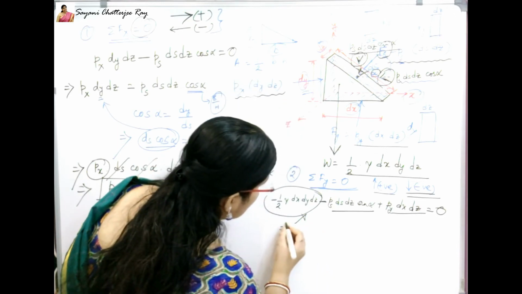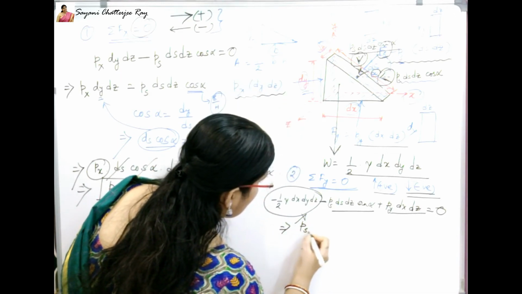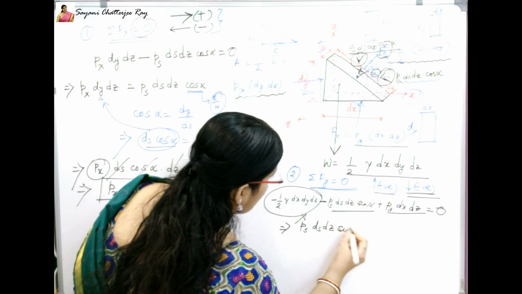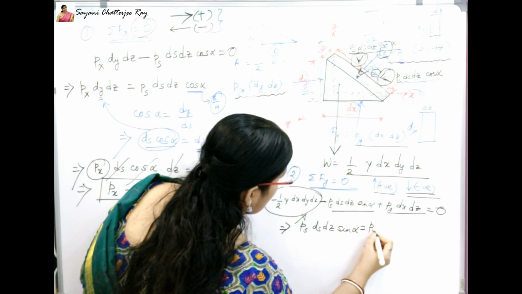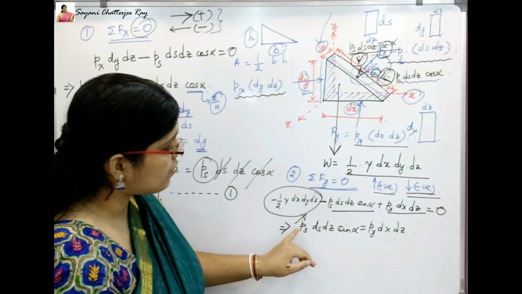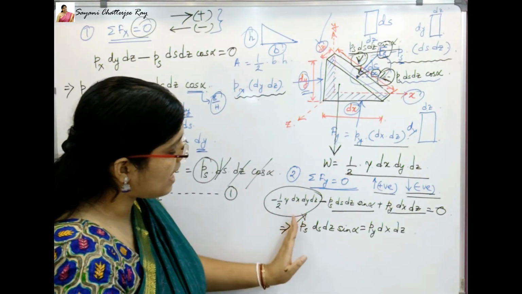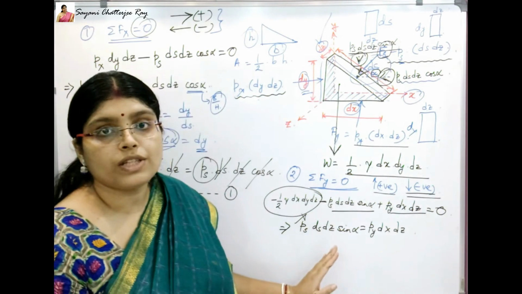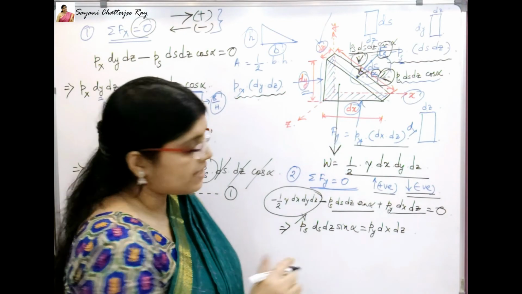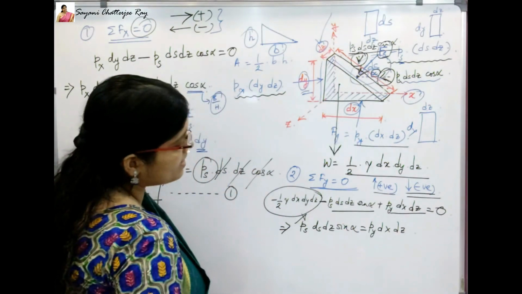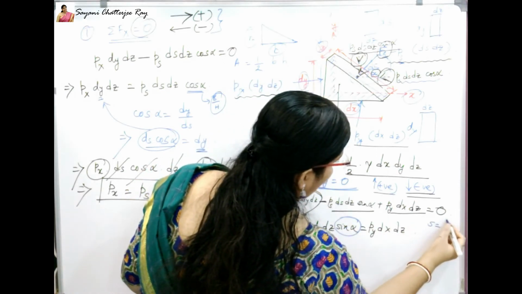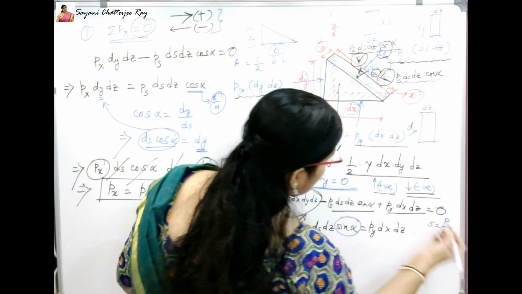So I will rewrite this equation as Ps ds dz sine alpha equals Py dx dz. I hope you have understood why I have ignored this minus sign: because I have put it on the right side of the equation, it has automatically become positive. Now please note that the sine alpha term is here. Sine equals perpendicular by hypotenuse.